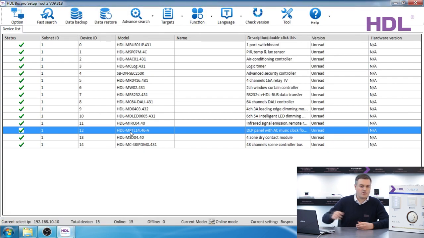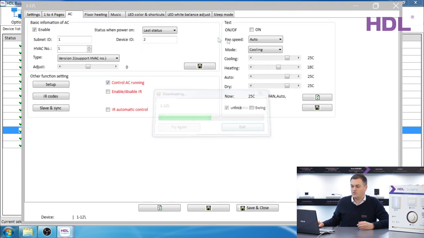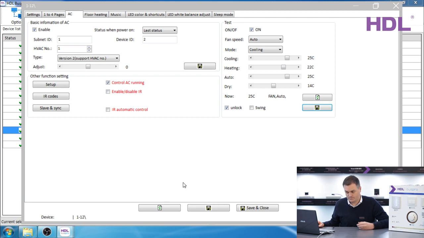You can either press the button on the keypad on the panel, and you can even use this test page to control and see the results. That is the end of this module. If you have any further questions, please ask the technical support for HDL.